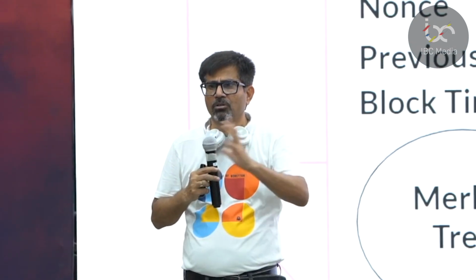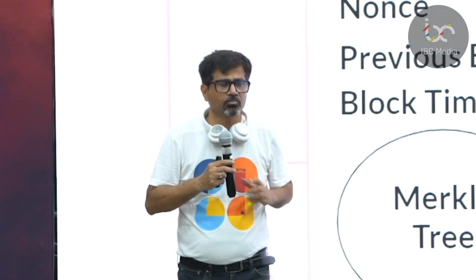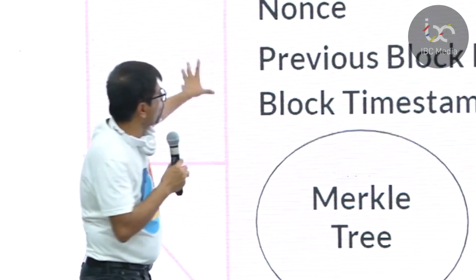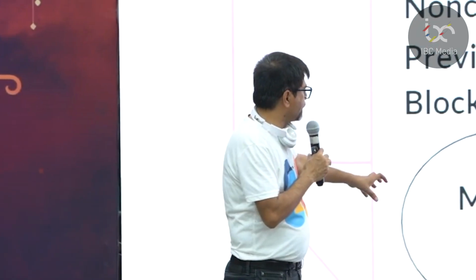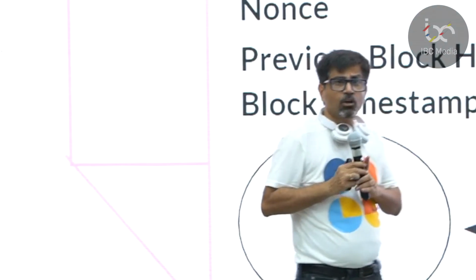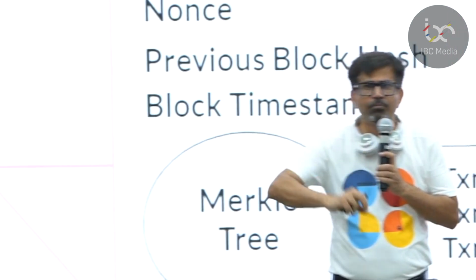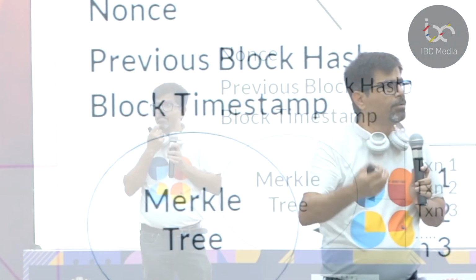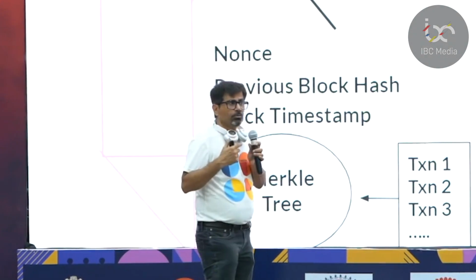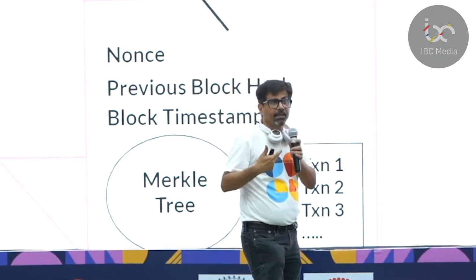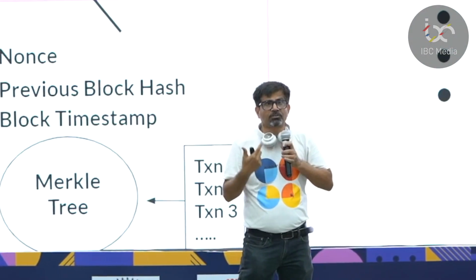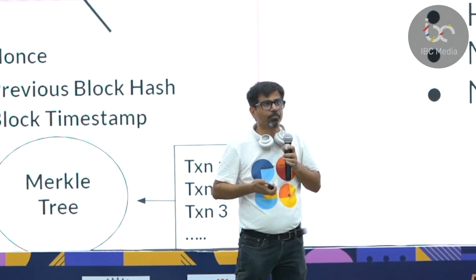Let me finish this concept right now. So what you do, you take all these data and then you take a nonce. Nonce is a concept which is used very differently in different blockchains. Now, this cannot happen by any process. This is a random process.